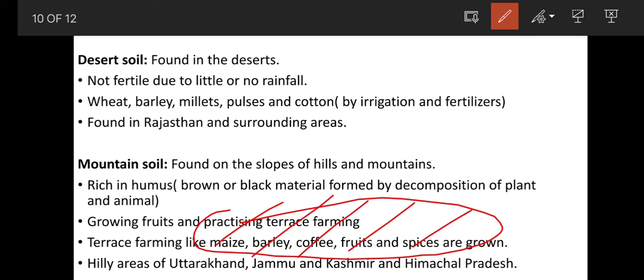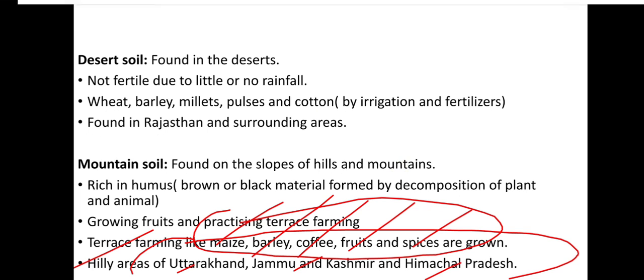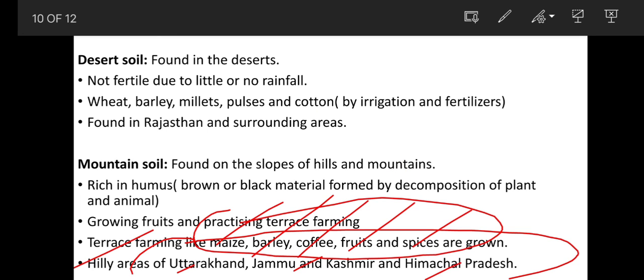Mountain soil is found in hilly areas of Uttarakhand, Jammu and Kashmir and Himachal Pradesh. These are some of the states which are located in the northern mountains. So dear children, I hope you understood about laterite soil, desert soil and mountain soil.